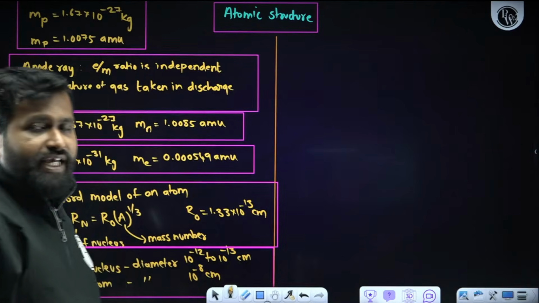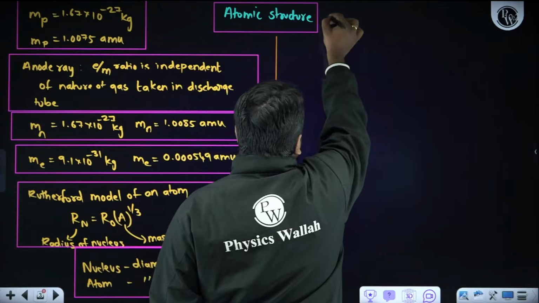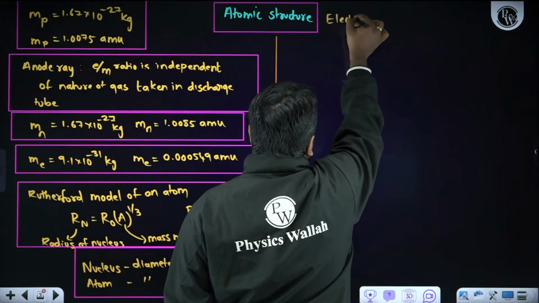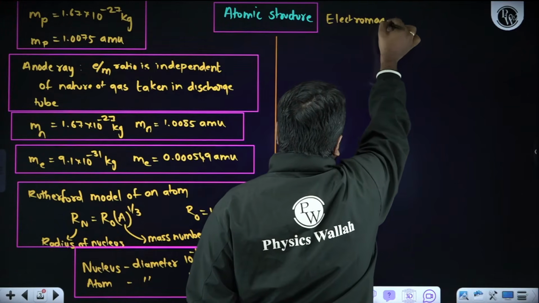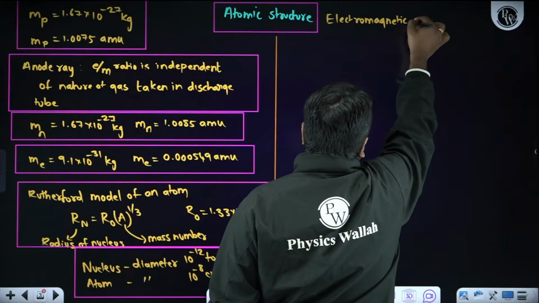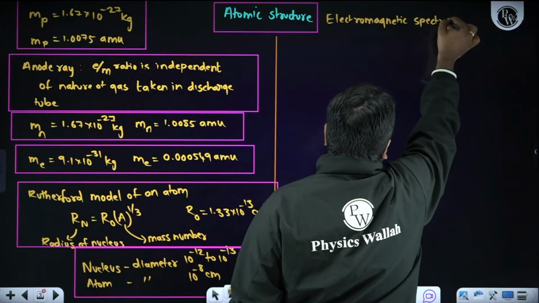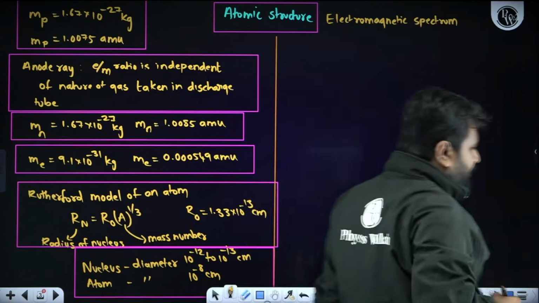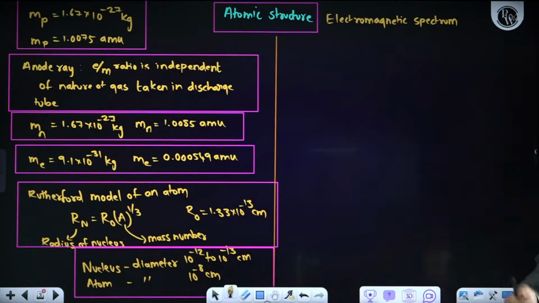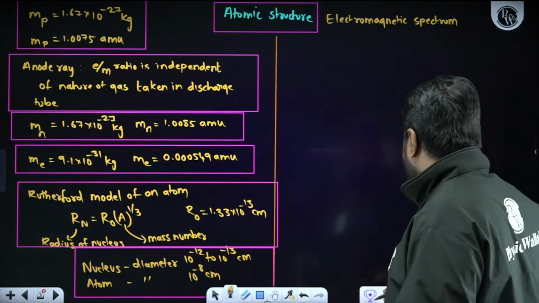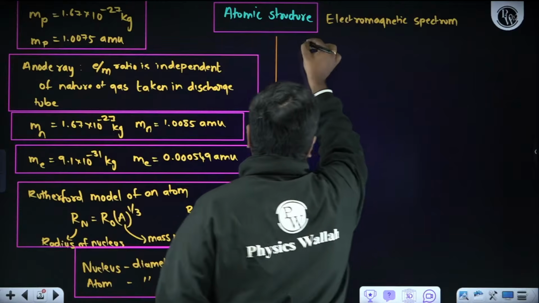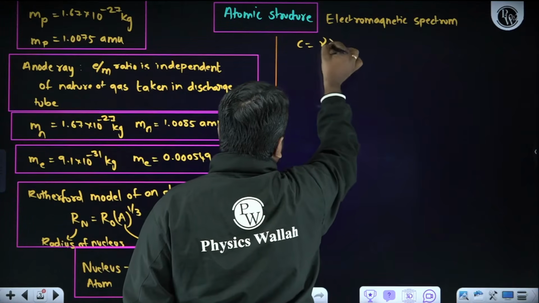Electromagnetic spectrum. Next, we can expect questions from the electromagnetic spectrum. What are the formulas for the electromagnetic spectrum? First formula is c is equal to nu lambda.